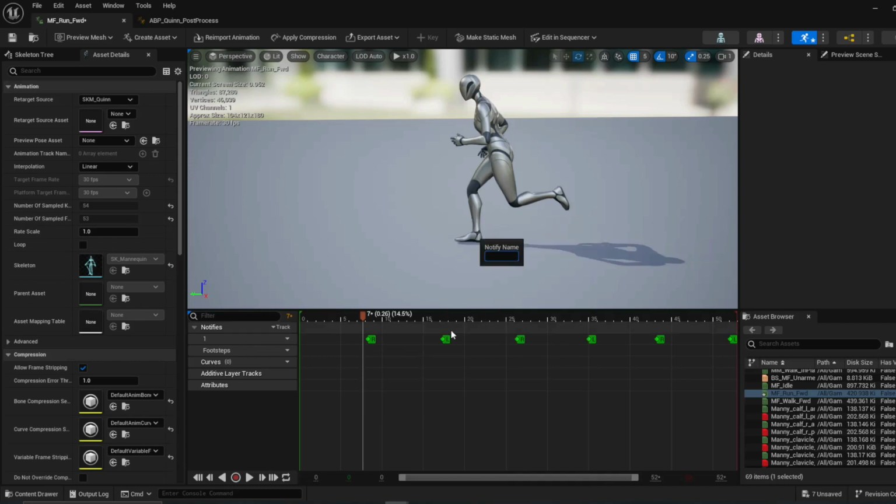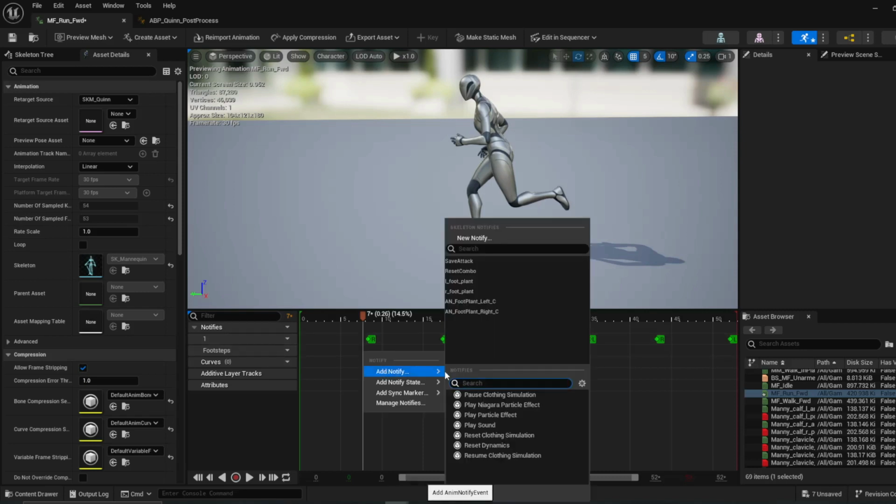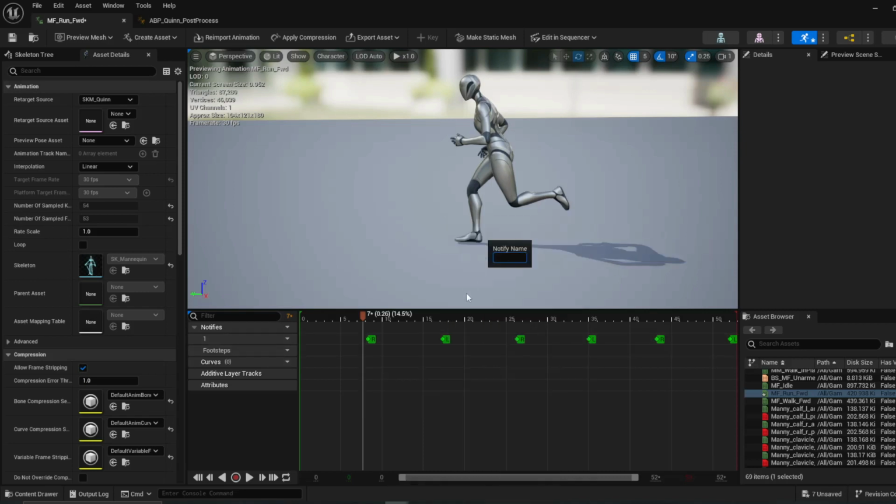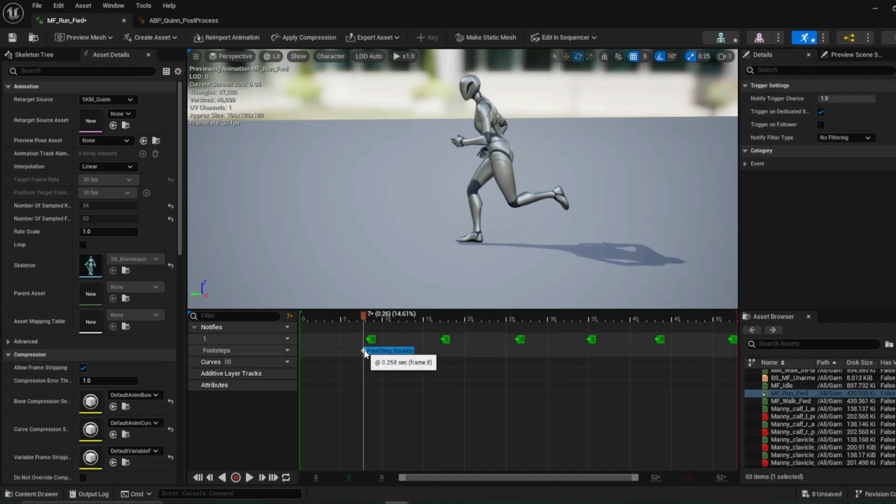We'll do footstep sounds. Okay. And then we're going to need to go through and add that for every single footstep.